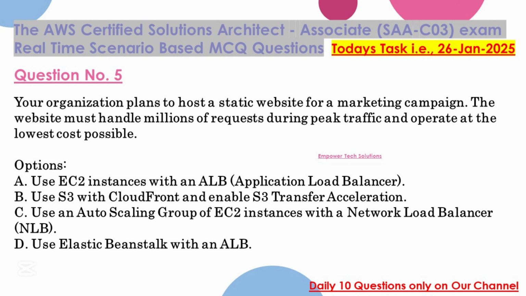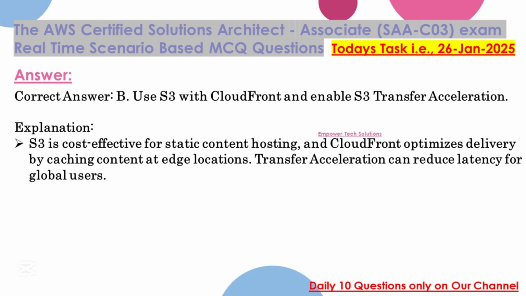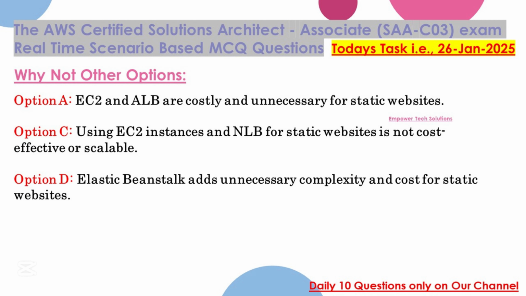C. Use an auto-scaling group of EC2 instances with a network load balancer, NLB. D. Use Elastic Beanstalk with an ALB. Correct answer, B. Use S3 with CloudFront and enable S3 transfer acceleration. Explanation: S3 is cost-effective for static content hosting, and CloudFront optimizes delivery by caching content at edge locations. Transfer acceleration can reduce latency for global users.